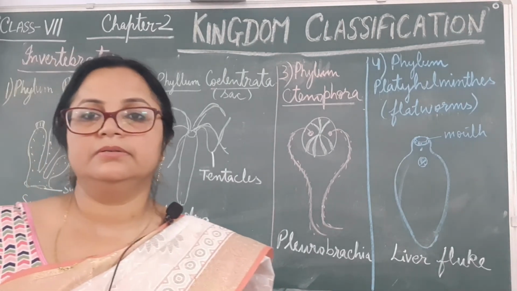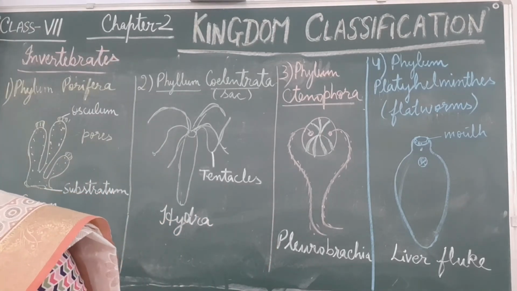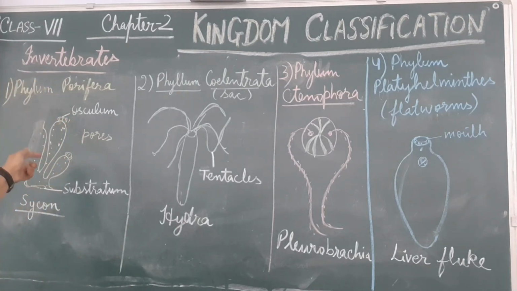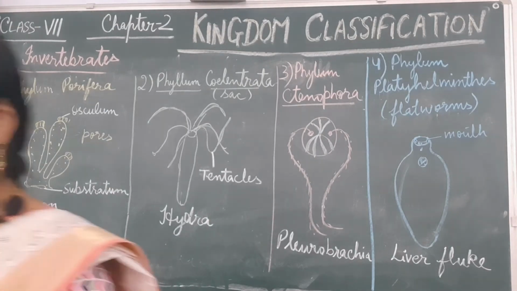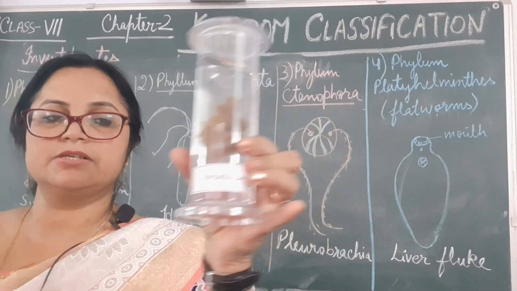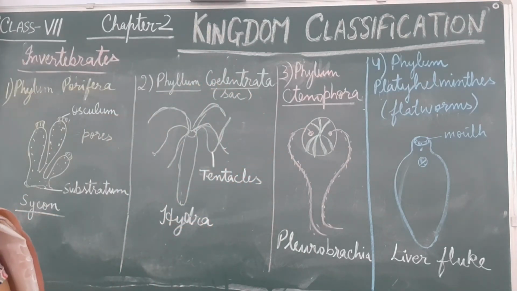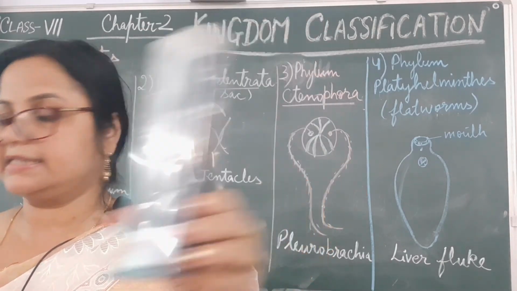So students, up to here I have completed phylum Porifera, pore-like body, Cycon or Spongilla is the example. Again I am showing the Spongilla specimen, an invertebrate group. Then the next phylum is Coelenterata, the jellyfish is the example.